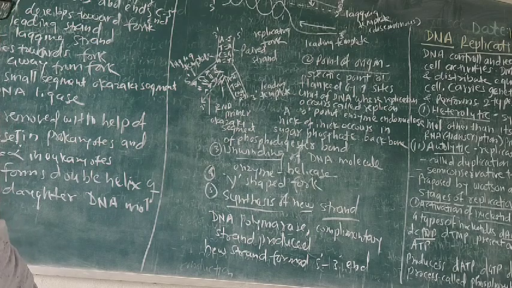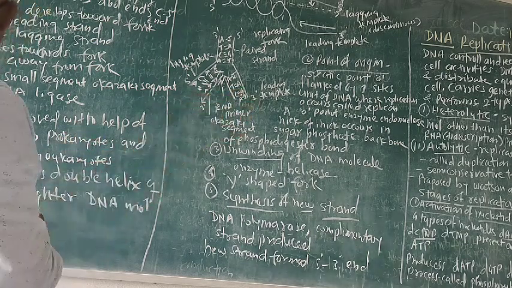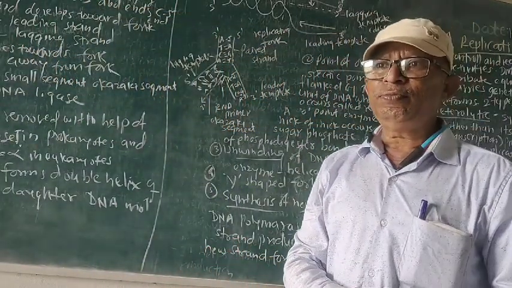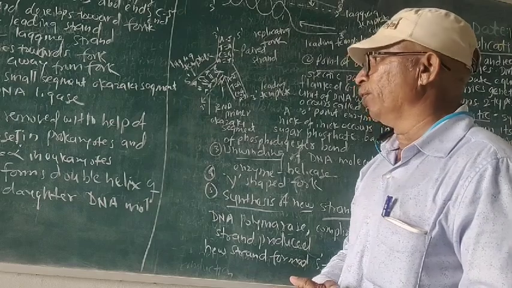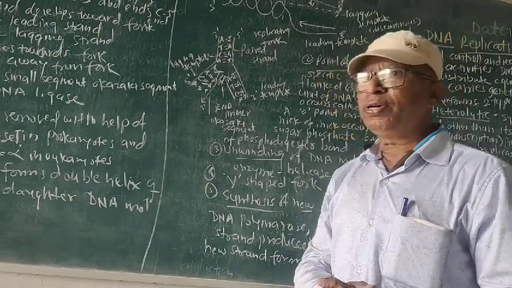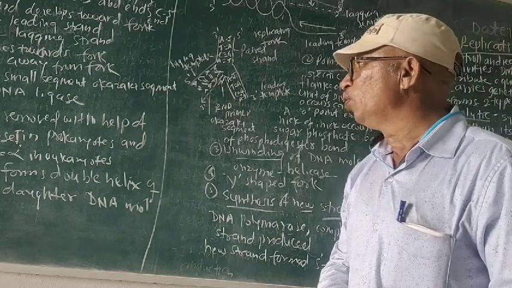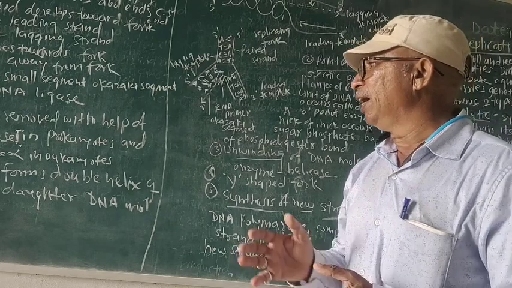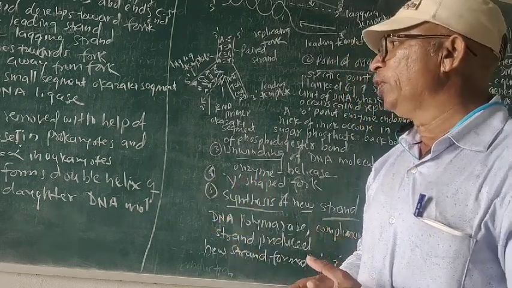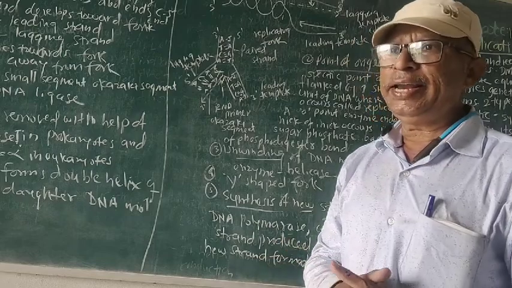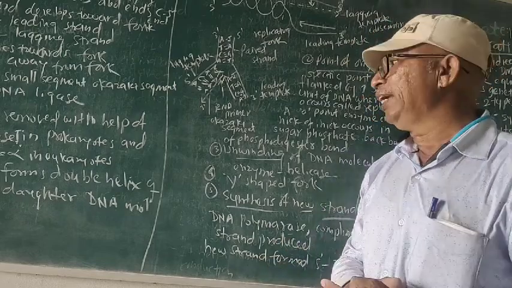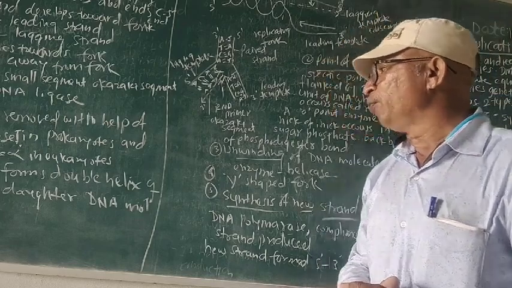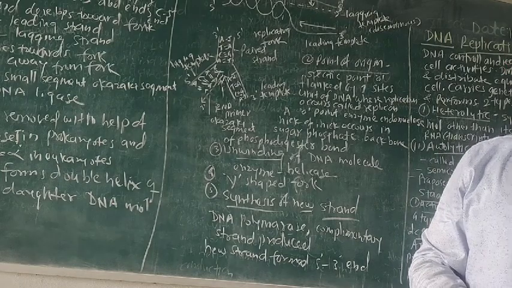Now after completion or formation of the strand, the RNA primer is removed with the help of DNA polymerase enzyme first in the prokaryote, and DNA polymerase enzyme alpha is used in the eukaryotes. Now the DNA gyrase, these are the names of the enzymes. DNA gyrase is useful for forming the double helix of DNA, which forms the daughter DNA molecule.